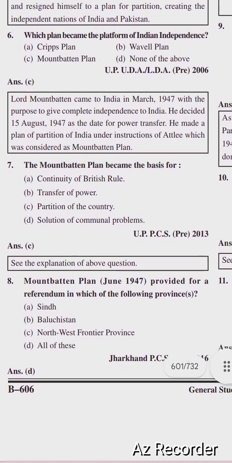Next question is the Mountbatten Plan became the basis of. Four options are continuity of British rule, transfer of power, partition of the country, solution of the communal problems. Right option is option number C, partition of the country.